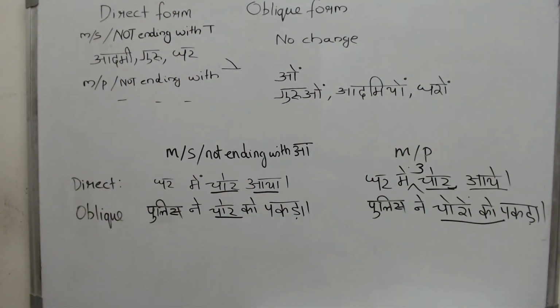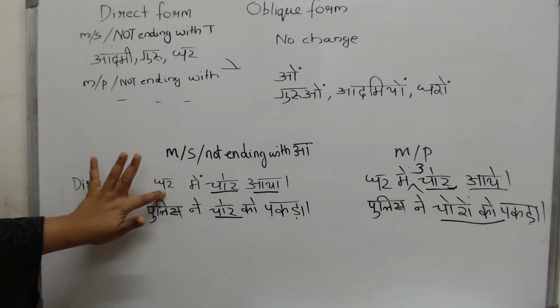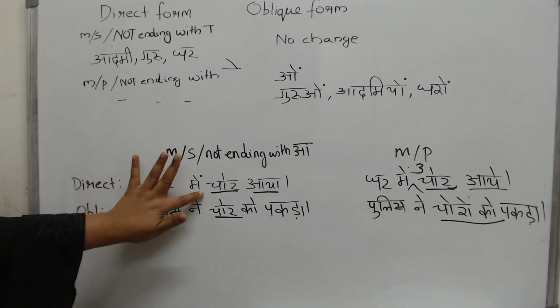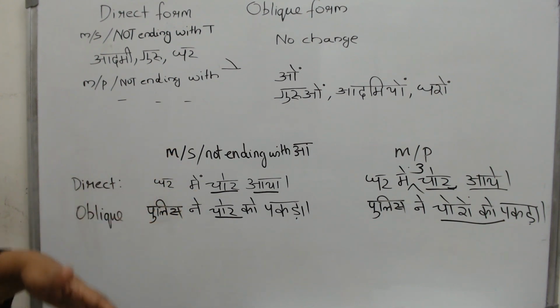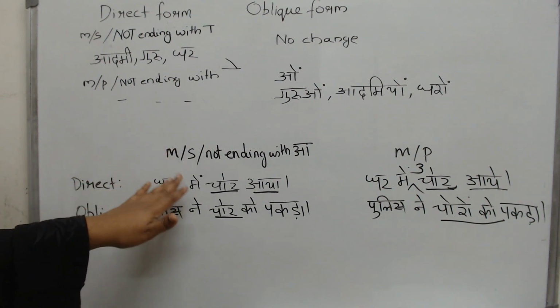This is what happened. The same thing you will see here in ghar. See, the ghar is singular here. It is male and it does not end with the a ki matra. See what is happening? No change at all. Ghar mein. But if there were 4 houses and in all the houses the chor came, that will really be a tragedy. But if you have such a situation, then you will write gharon mein.